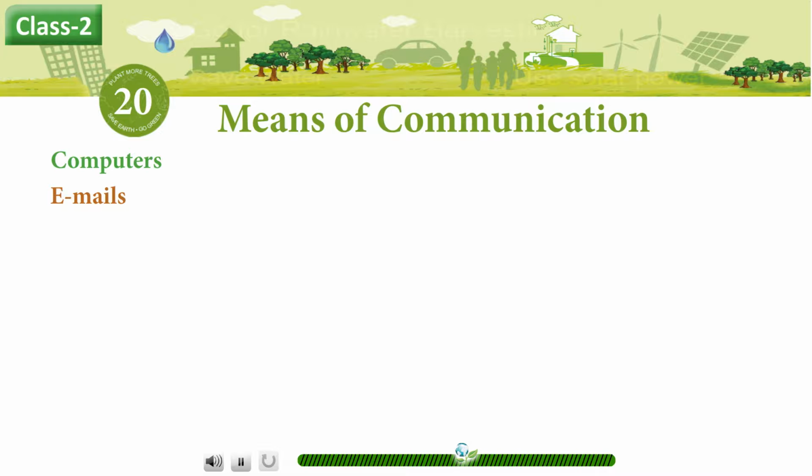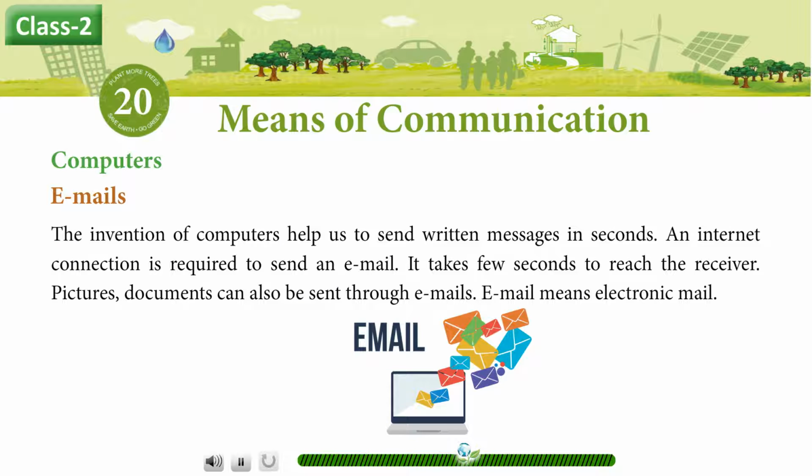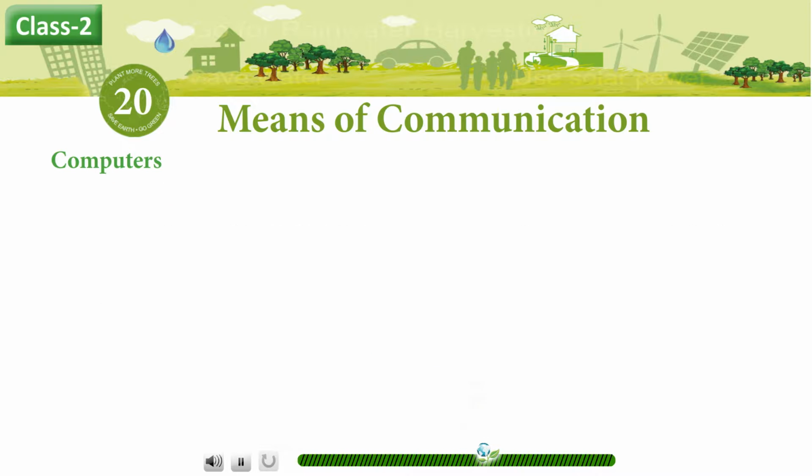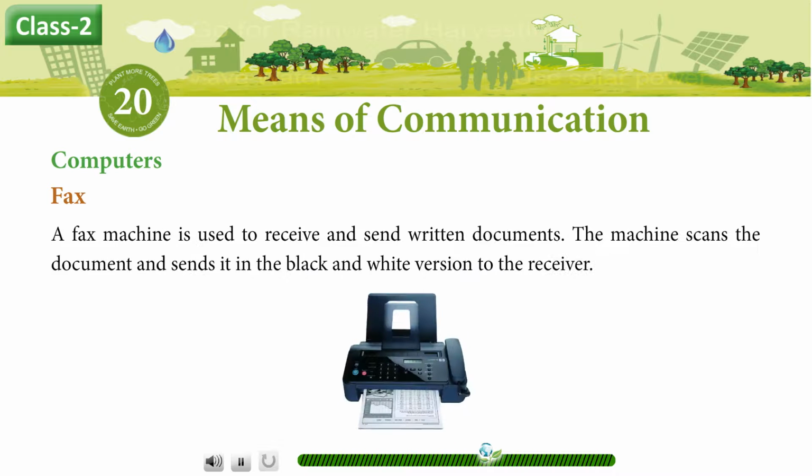Computers. Emails. The invention of computers help us to send written messages in seconds. An internet connection is required to send an email. It takes few seconds to reach the receiver. Pictures, documents can also be sent through emails. Email means electronic mail. Fax. A fax machine is used to receive and send written documents. The machine scans the document and sends it in the black and white version to the receiver.